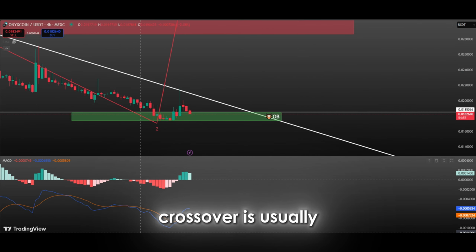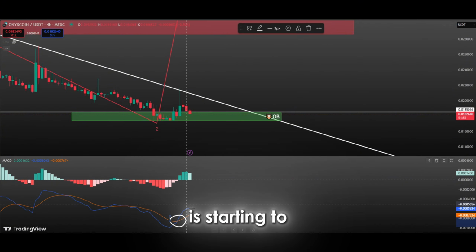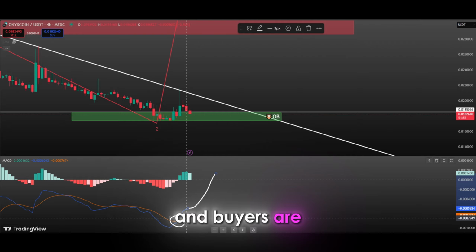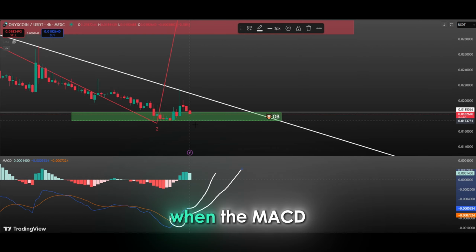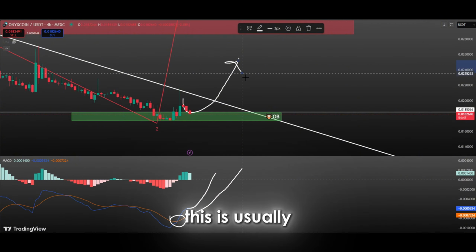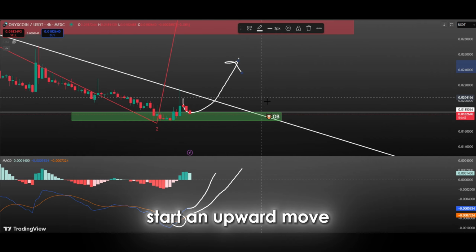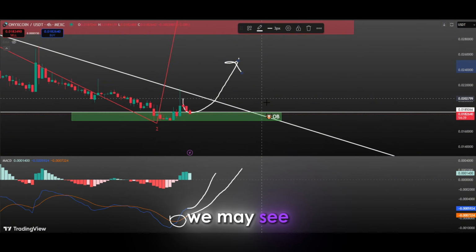This type of crossover is usually treated as a bullish signal, indicating that the market is starting to gain momentum, and buyers are stepping in. When the MACD line crosses the signal line upwards from below, this is usually a sign of a trend reversal and indicates that the price may start an upward move. And if this cross also crosses above the zero line, we may see bigger upside.